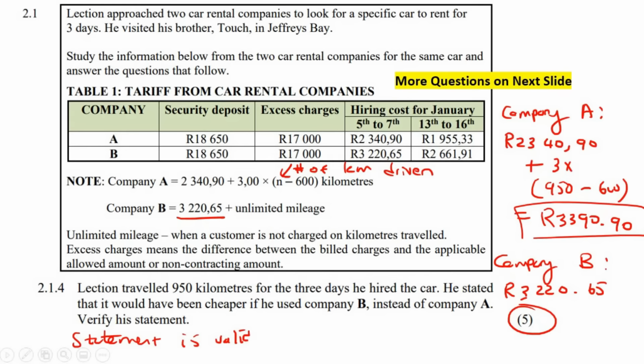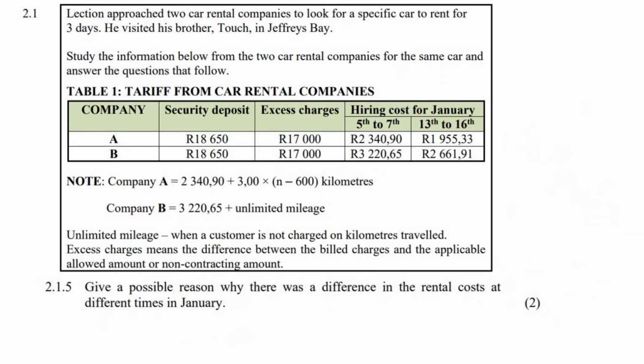Okay? So, this one says, give a possible reason why there was a difference in the rental cost at the different times in January. So from the 5th to the 7th of January, that is the rental cost over there. And then between the 13th and the 16th, that is the rental cost over there. So can you see that it's cheaper over here?